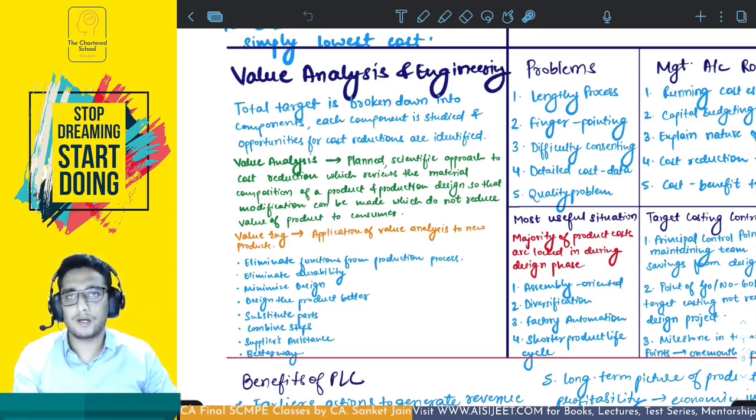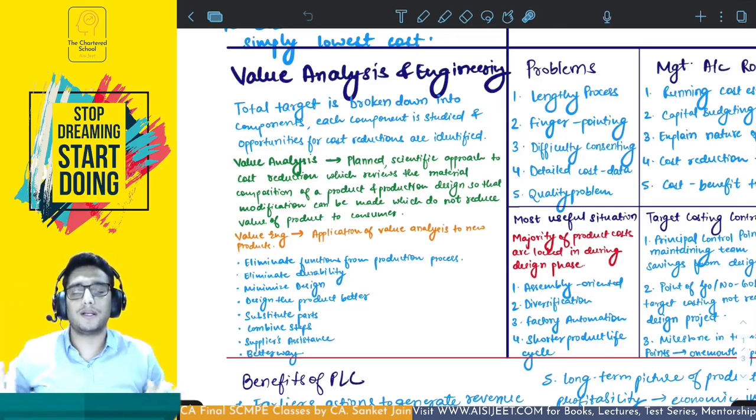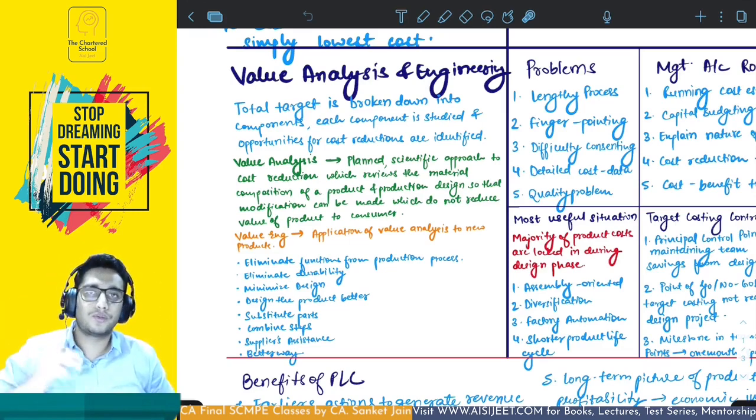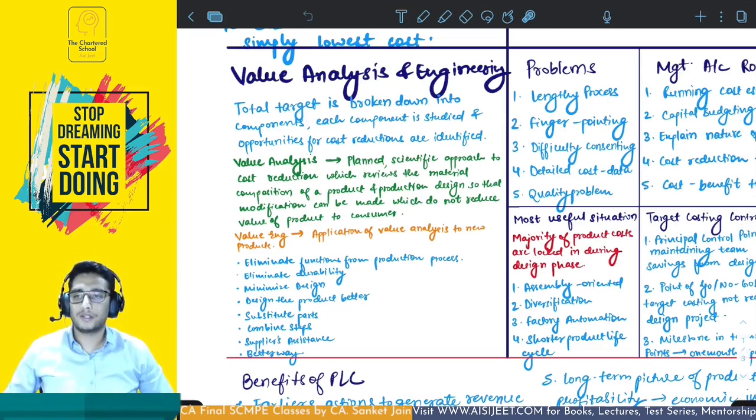You have to have a combination of the functions in such a manner that your value and cost are managed nicely. You don't have to reduce the value of the product. You have to provide the value as per the customer's requirements, but you have to also reduce the cost. So we have to look at the functions in such a manner if the function is required or not. I'll give you an example. Okay, look at this very carefully.